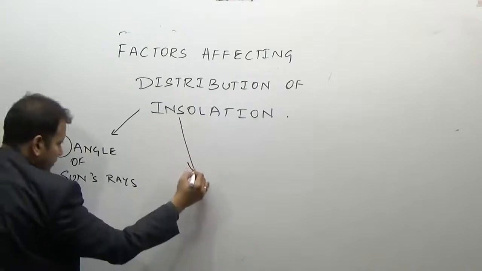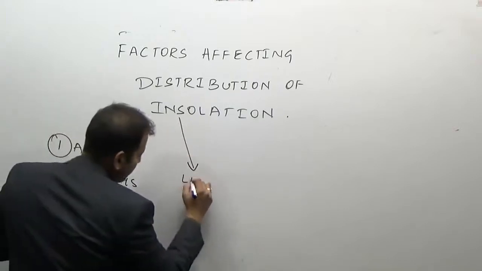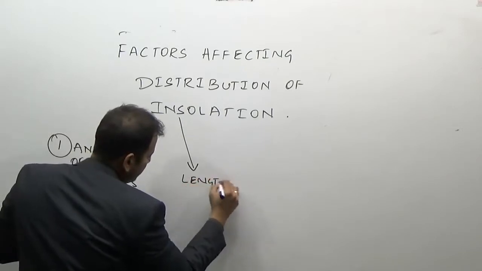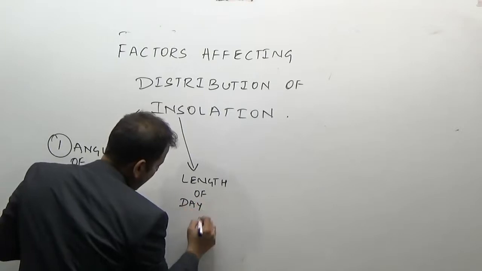The second important factor affecting the insolation is the length of day and night.